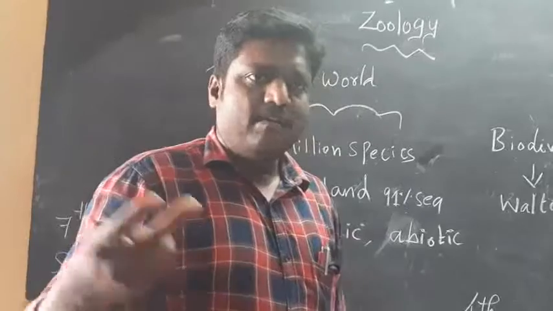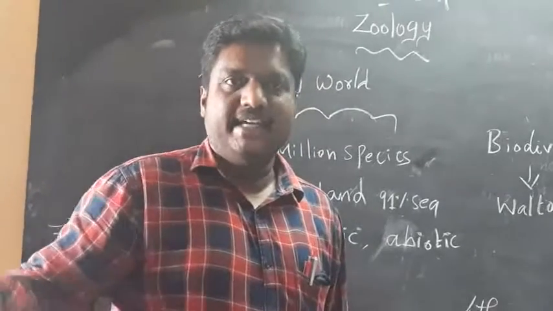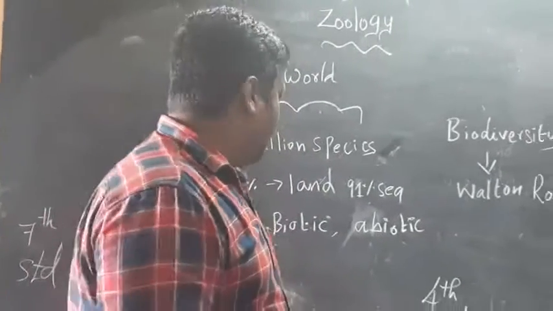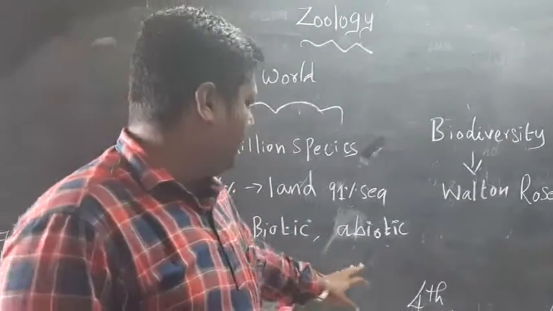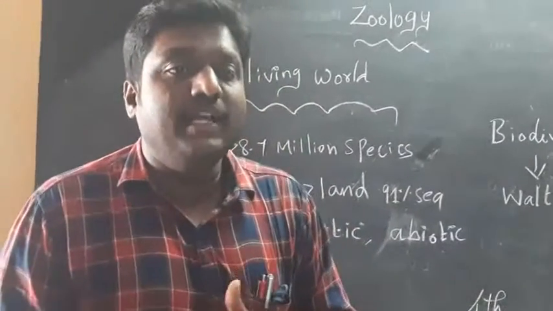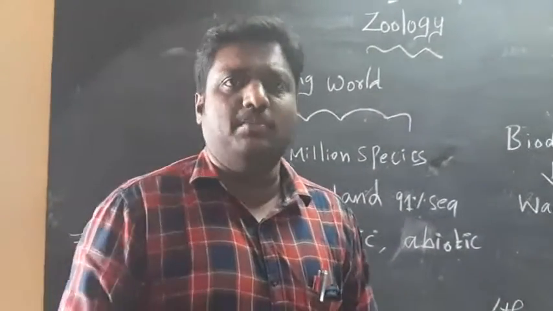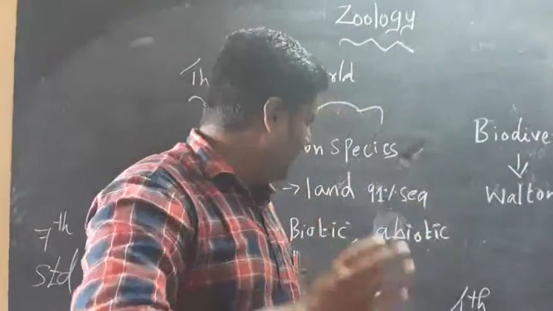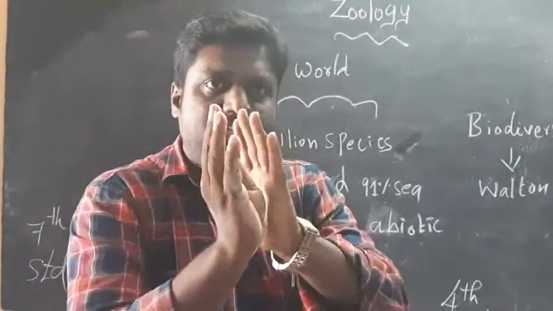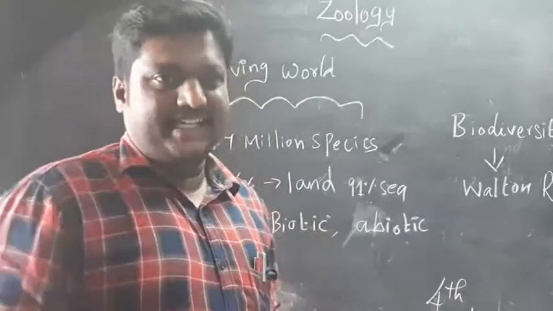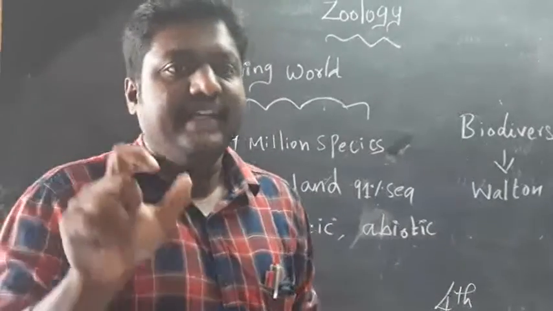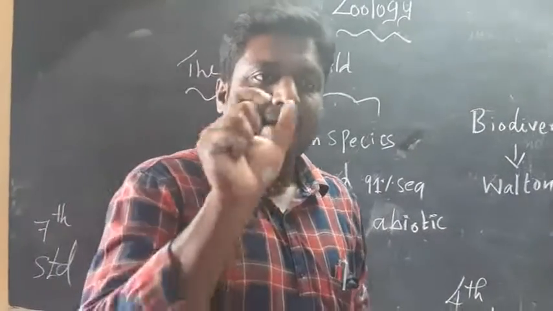Abiotic means water, soil, minerals, and air. The interrelation between the biotic and abiotic factors present in a particular place is called an ecosystem. Who set this ecosystem definition? A.G. Tansley in the year 1932.